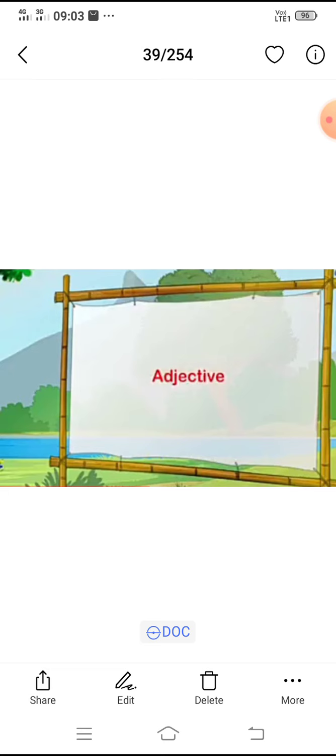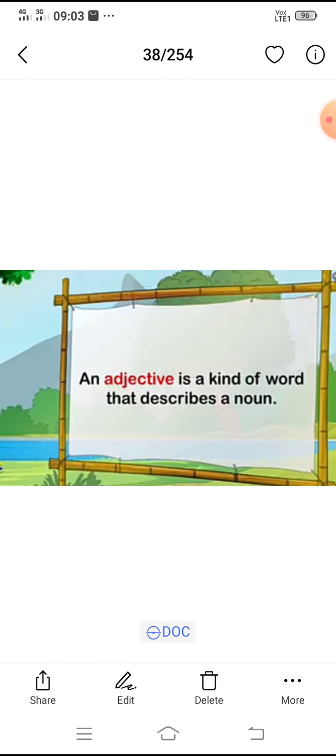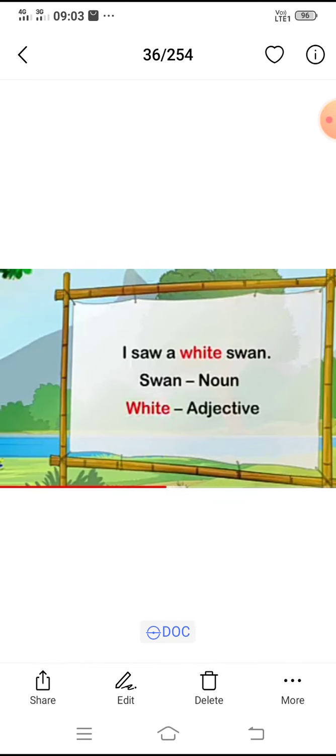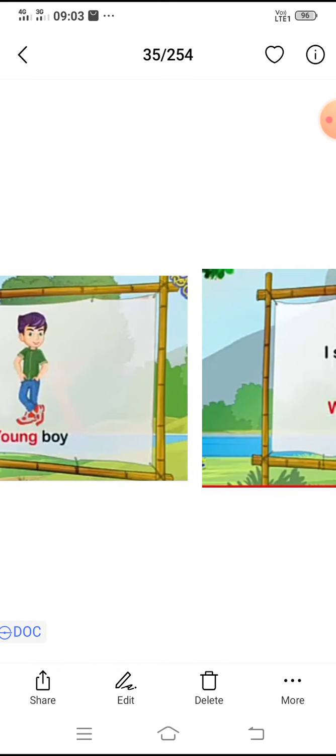What is an adjective? An adjective is a kind of word that describes a noun. It is a word which describes a noun. Example, I saw a white swan. Here, the noun is swan. The word white is describing the swan. I saw a white swan. Swan is a noun. White is describing the swan. So, white is the adjective.